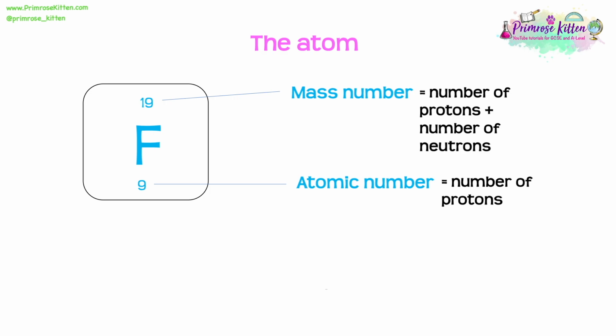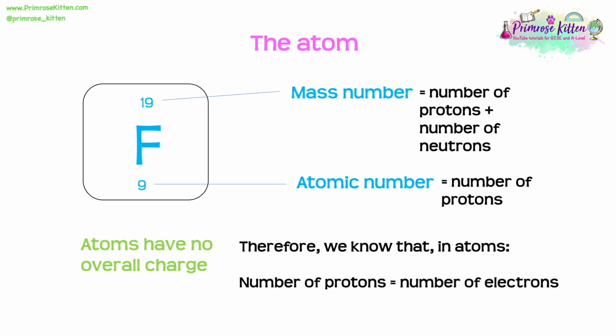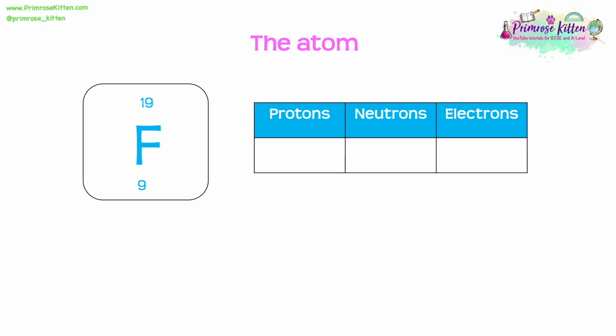So it's important that we know atoms have no overall charge. Now that then leads us on to the fact that in an atom, the number of protons, those positive particles, must be equal to the number of electrons, those negative particles. And that's how we can have no overall charge. Now we could be asked in the exam to work out the number of protons, neutrons and electrons in a certain atom.